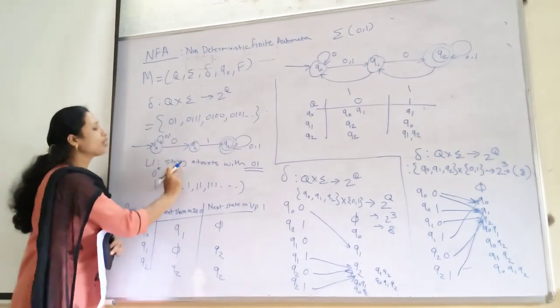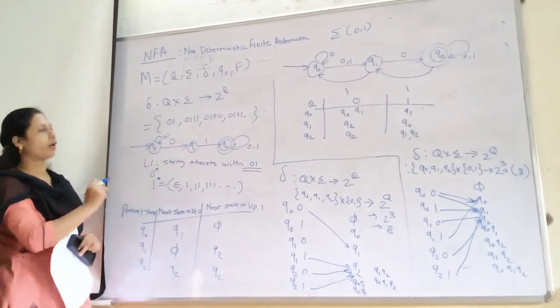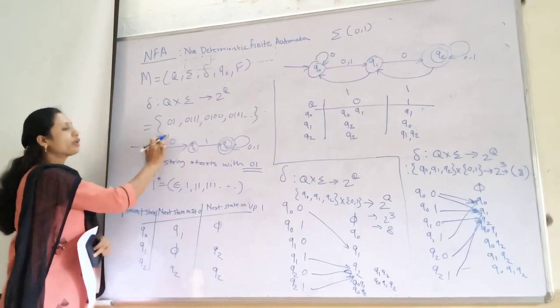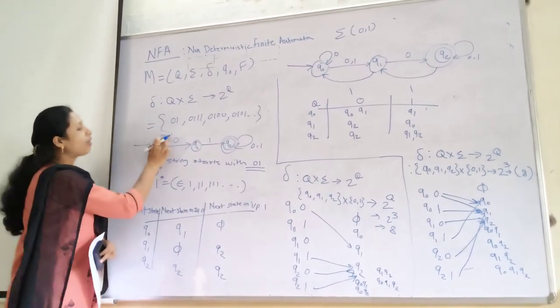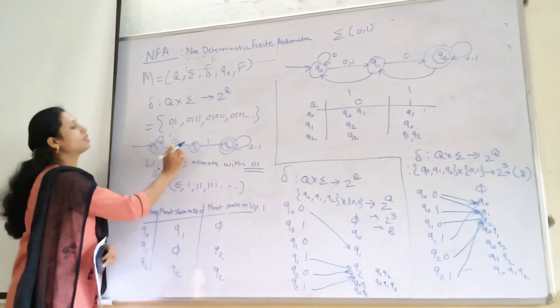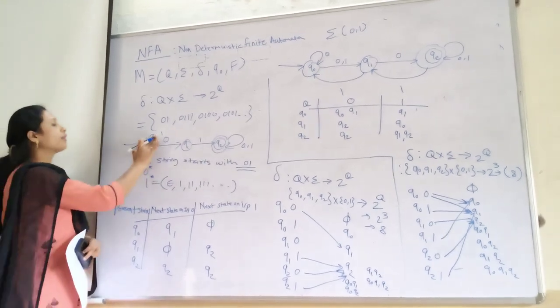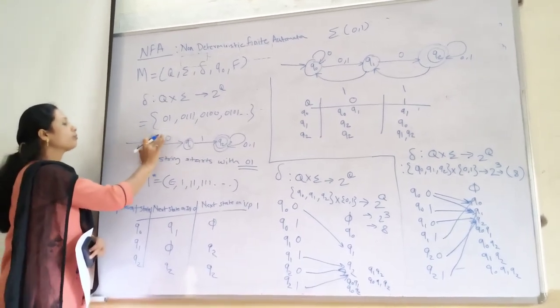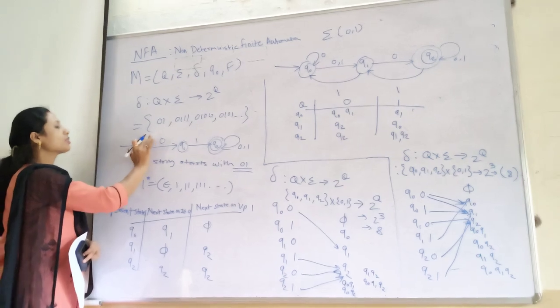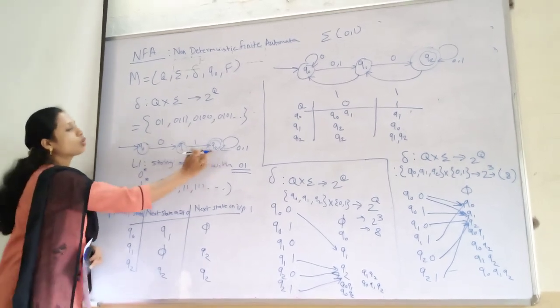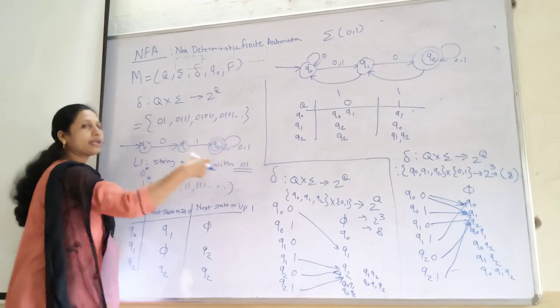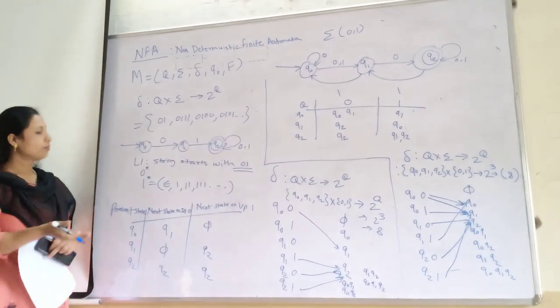Our statement is that the string should start with 01. That's why we cannot show 0 here. If we keep 1111 and then 01, it is also not valid. So this is not a valid transition. So here 01, then afterwards you can have any number of zeros and ones.